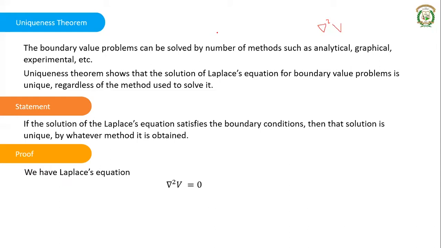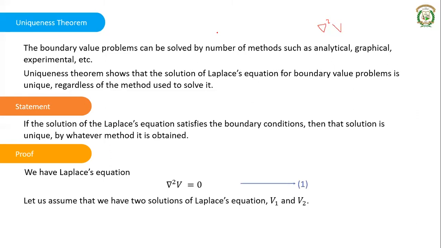When del square V is equal to 0, since it is a second order differential equation, it has two solutions, V1 and V2. Let us assume that we have two solutions of the Laplace equation, V1 and V2. If these are the solutions, then they should satisfy this equation, right?